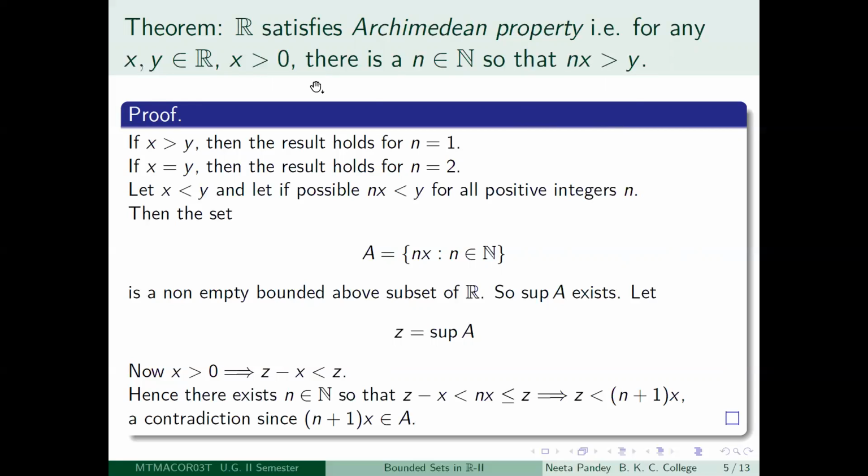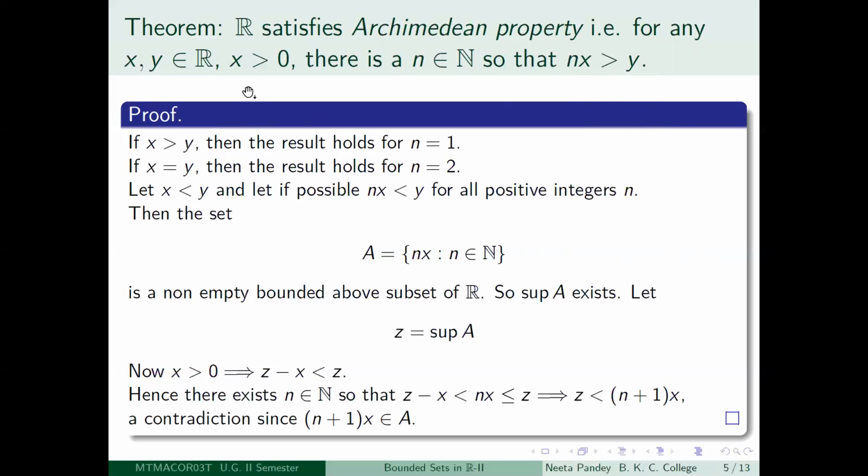Therefore, what I have done is that I have taken any x, y in R where x is a positive number and y is any real number, and I want to claim that if I keep on adding x with itself, then after a certain stage it will become greater than y, however small x is.